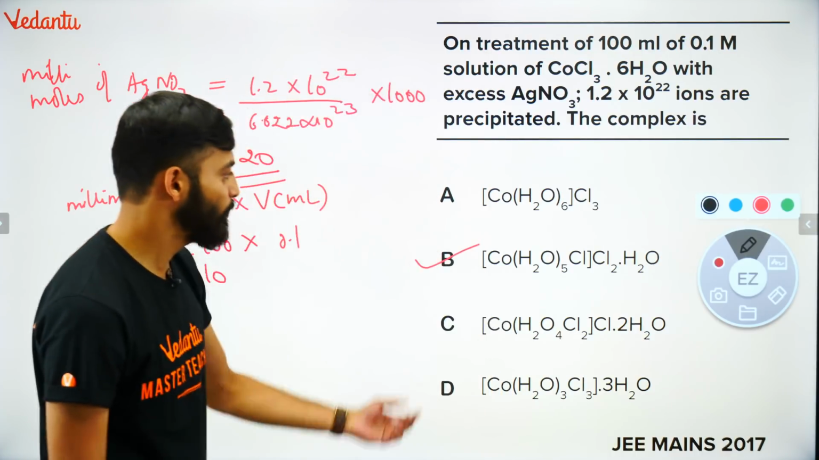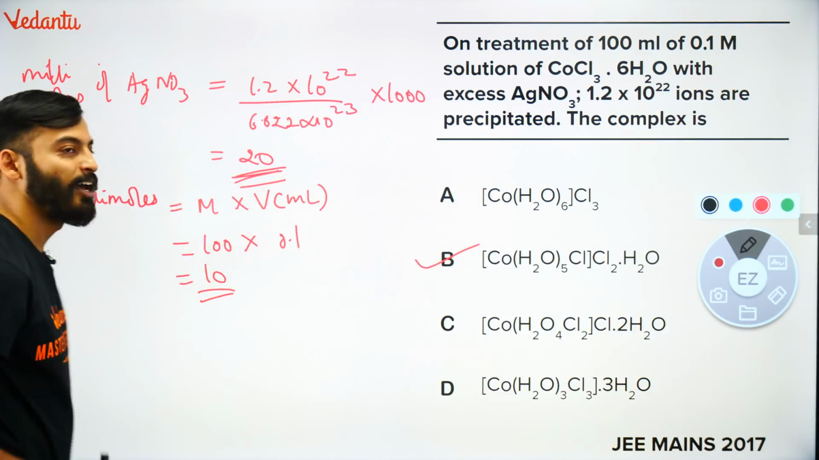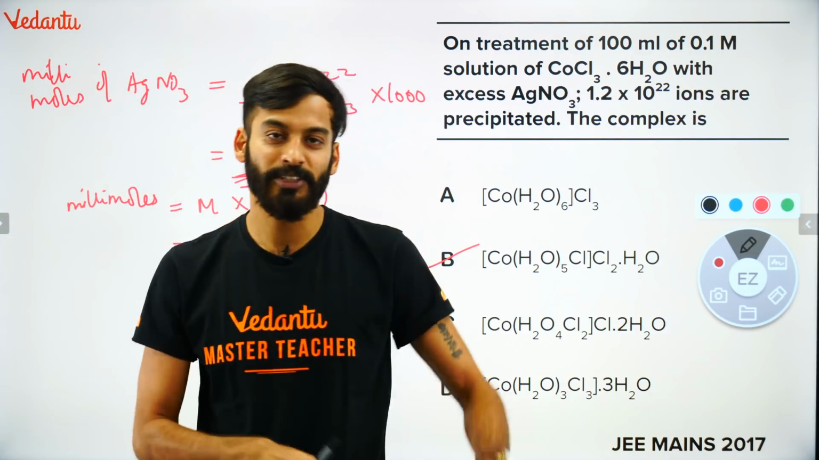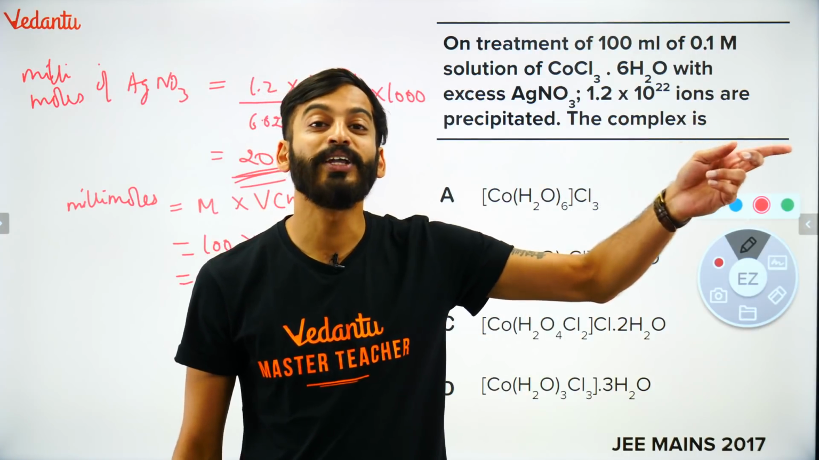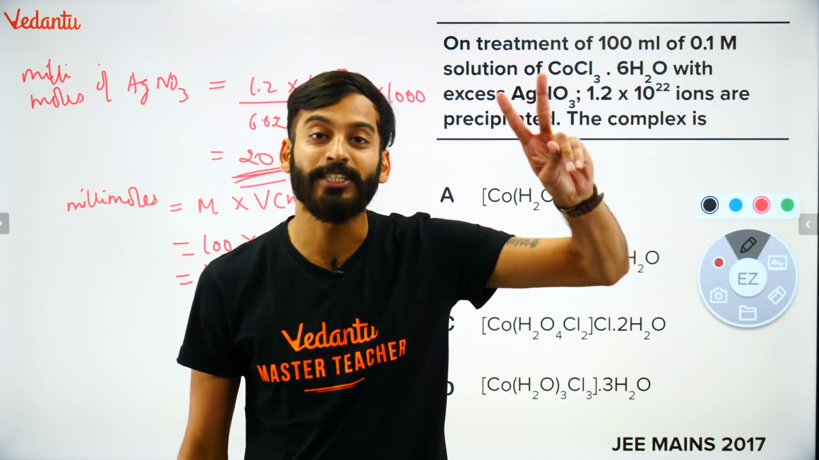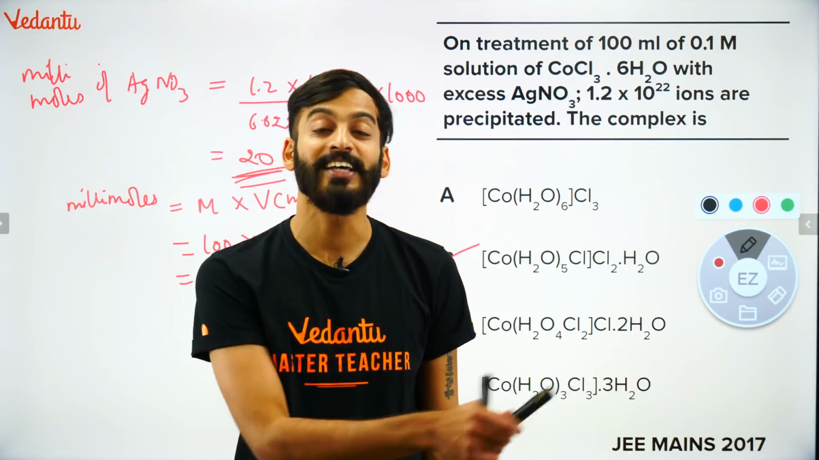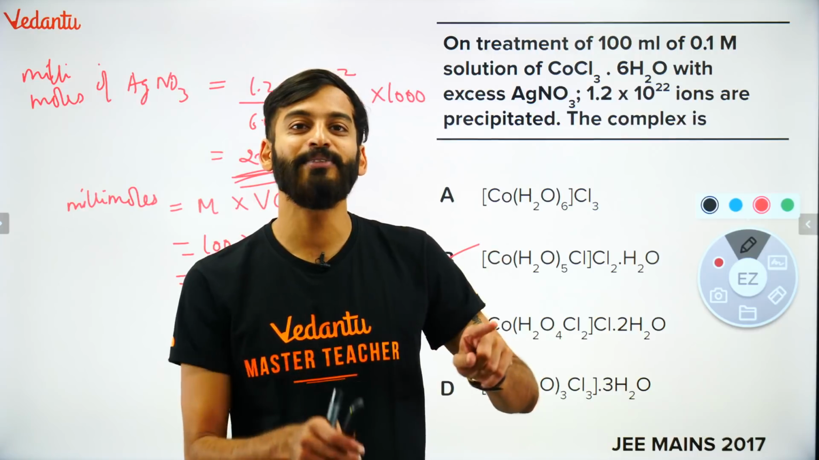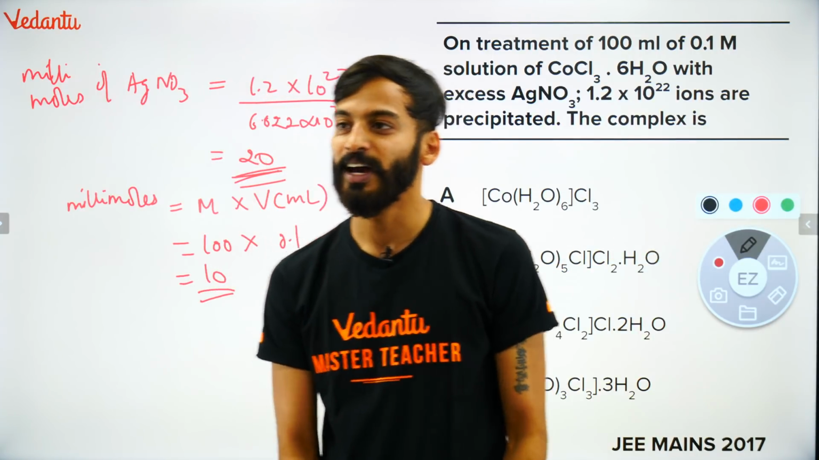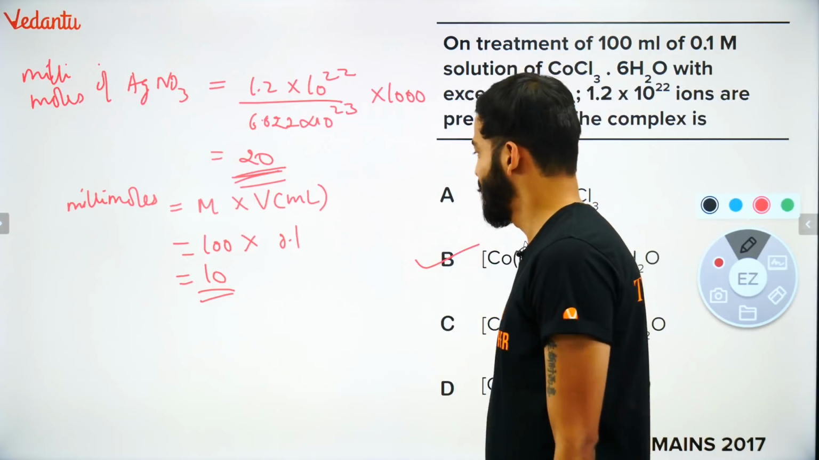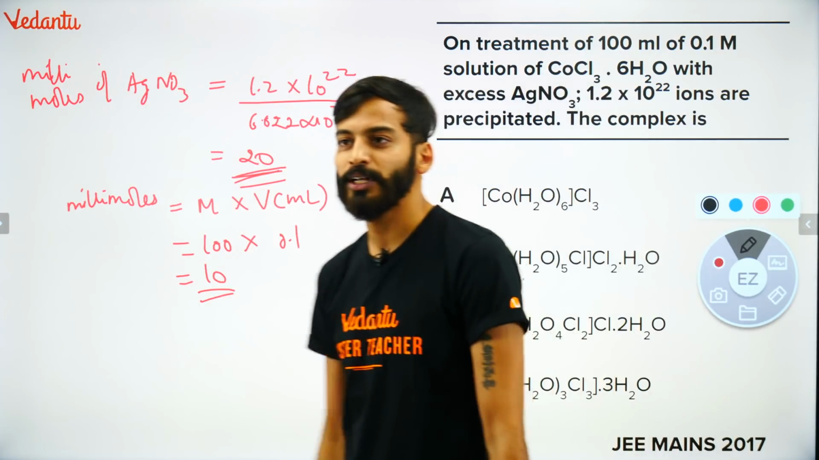So what will be the complex? You can see 10 is coming here, 20 is coming here. It means on treatment of AgNO3 with this complex, AgNO3 is reacting twice with the chlorine. AgCl is formed twice, 2 millimoles of AgCl has been formed. It means 2 Cl minus are ionizable. That's what we are learning. Very nice. So what is the answer here? Answer would be B. Is it clear to everyone?